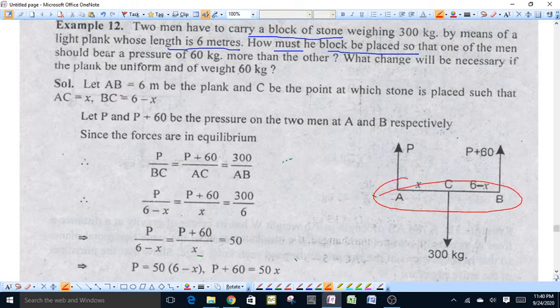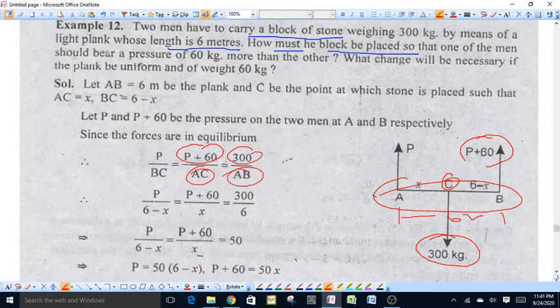AB be the plank and the total length of the plank is 6 meters. Suppose the stone is placed at a point C between A and B, so a 300 kg weight will act at point C. To balance this weight, we have to apply two forces P and P plus 60 at points A and B. Because the system of forces is in equilibrium, P upon BC is equal to P plus 60 upon AC, equal to 300 upon AB.